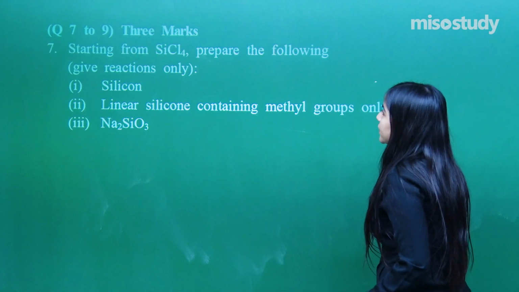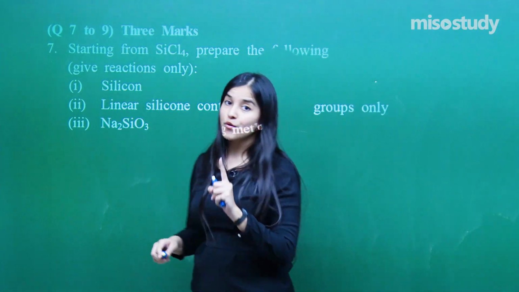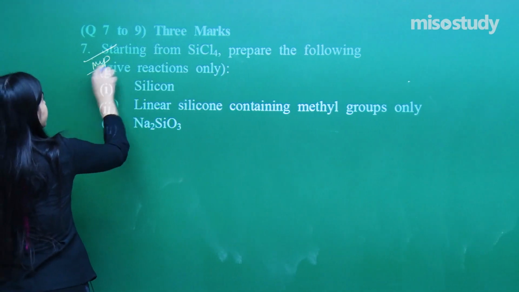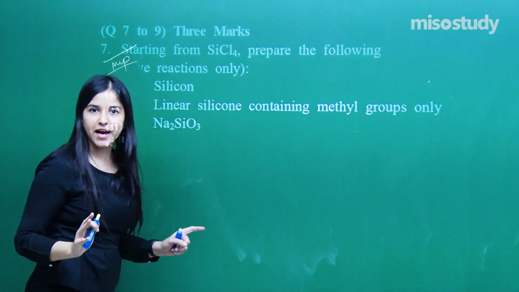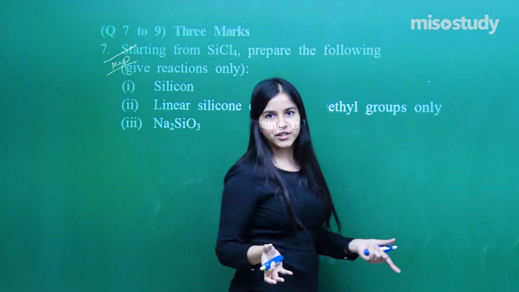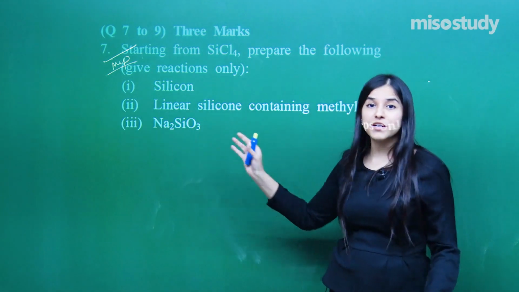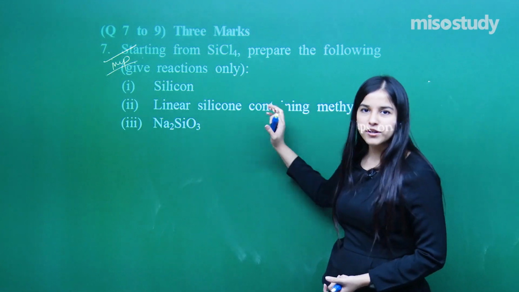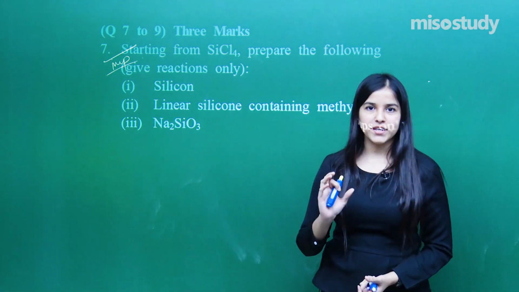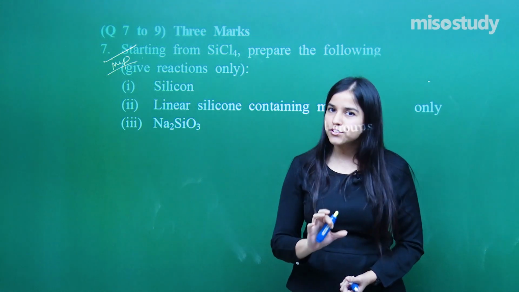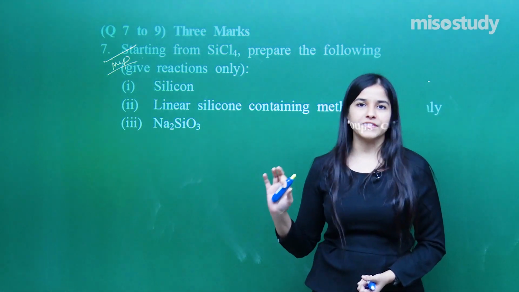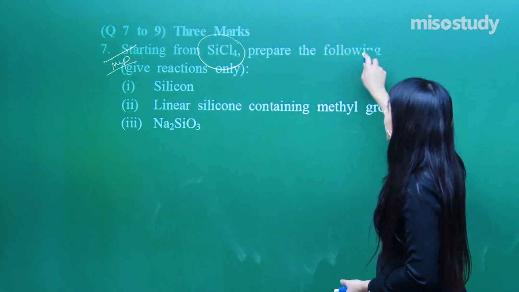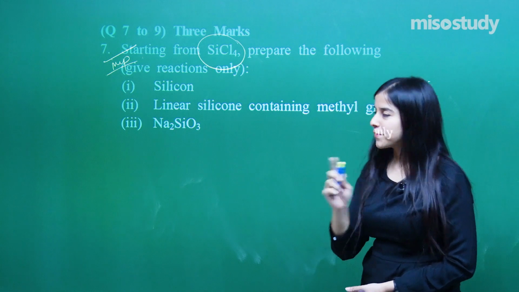Now let's move on to question number 7. Now it is a very important question. We will be dealing with some very interesting reactions over here, sort of a conversion it is, right? Although this particular level may or may not be asked in the exam, I have brought this question for you because it is very important. What all reactions we have done, it covers all of that. So first they have given: starting from SiCl4, prepare the following, right? So we have to prepare it.